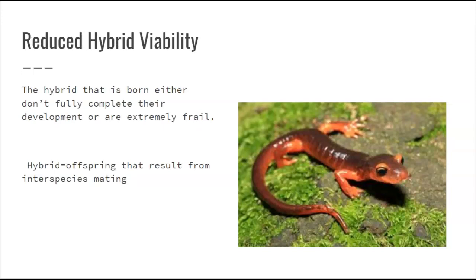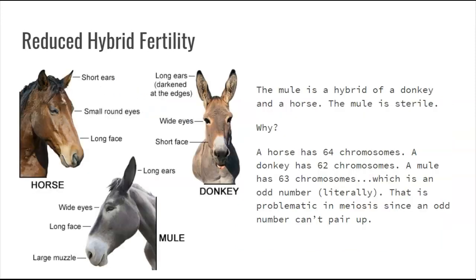Okay, a hybrid is just the offspring that results from 2 different species mating. And so here's a salamander that was made from 2 different species of salamanders, but this salamander is going to be weak and is never going to fully develop. Okay, reduced hybrid fertility means the hybrid that's made is physically healthy, but they're not going to be able to